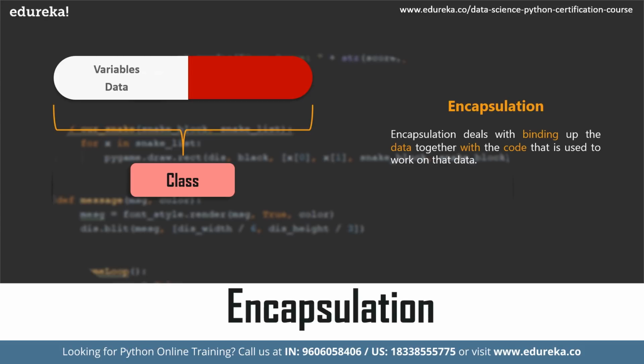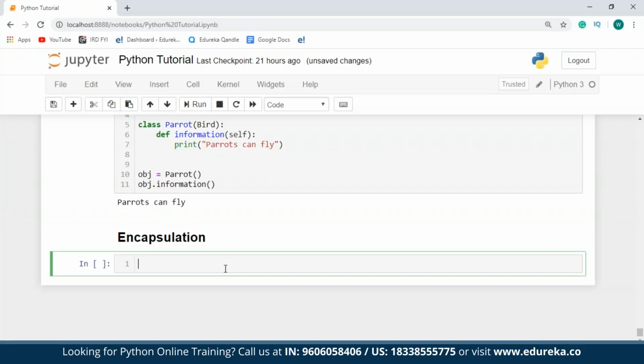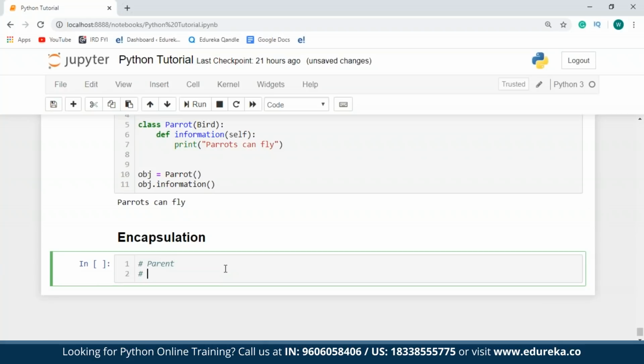They are accessible outside the class, but less is the chance of a clash. Mangling in Python is achieved by prefixing any such name with an extra underscore and the class name. This in turn provides an effective namespace. So in case I have a class named parent, and if this parent contains a member with a double underscore, so I'll just say __private_member.